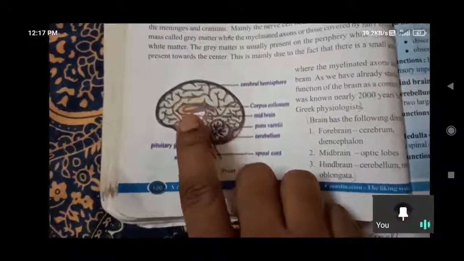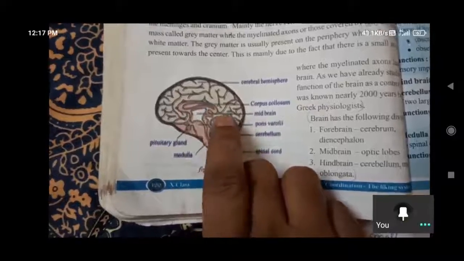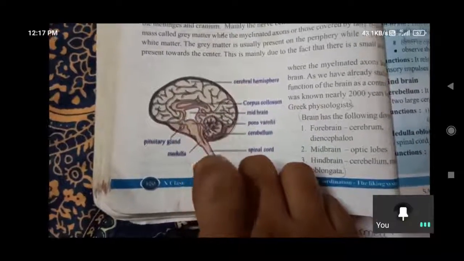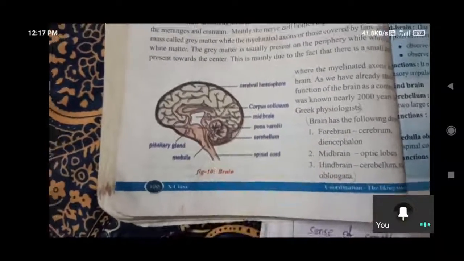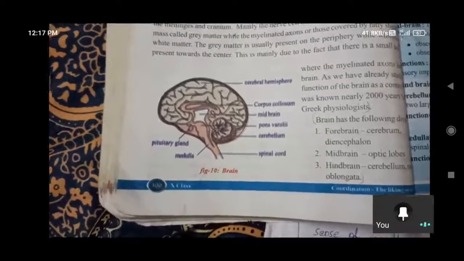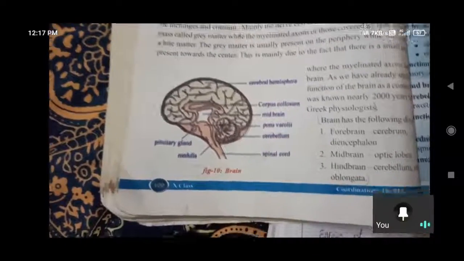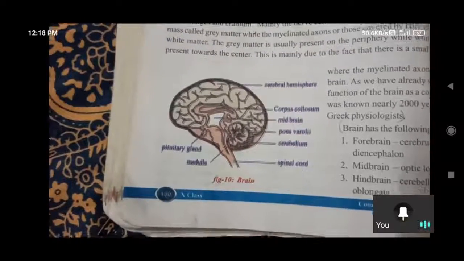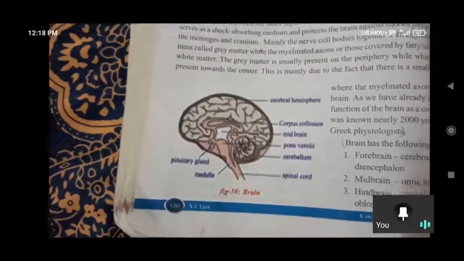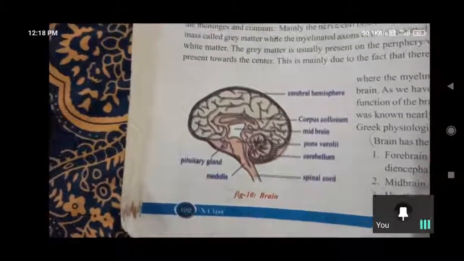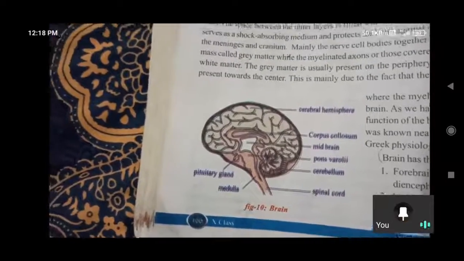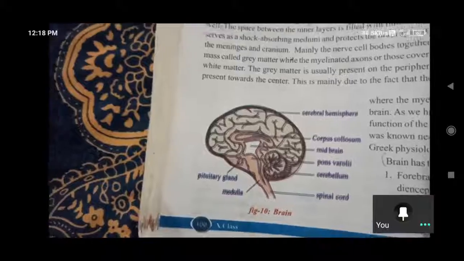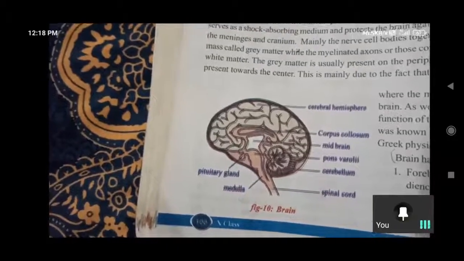Yes, motor and sensory performances. Sensory means through sense organs. It is coming through sense organs. And motor means brain to the muscles. So these all, the left and right side of the brain, are controlled by the corpus callosum, which interconnects the axons, sensory and motor. So the performances are controlled by the corpus callosum.